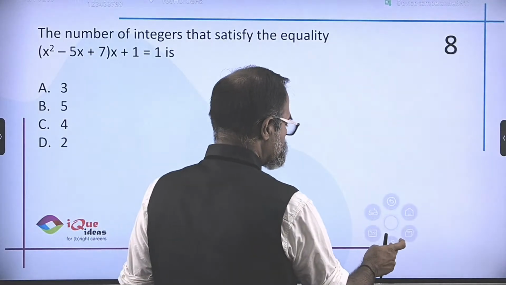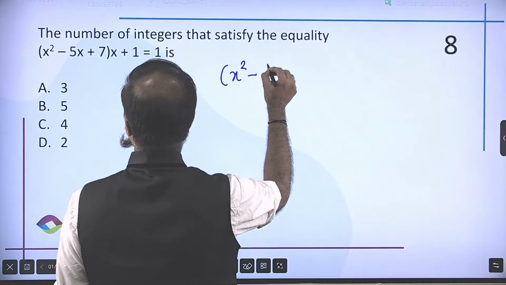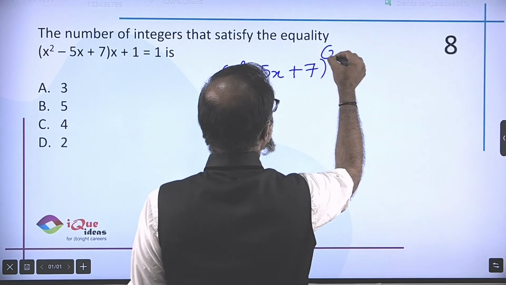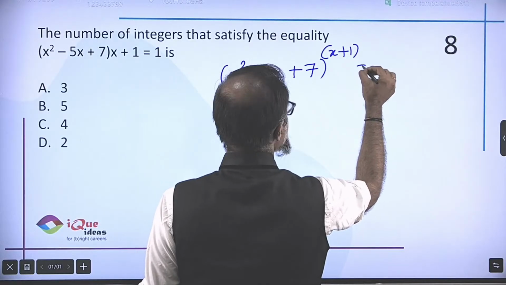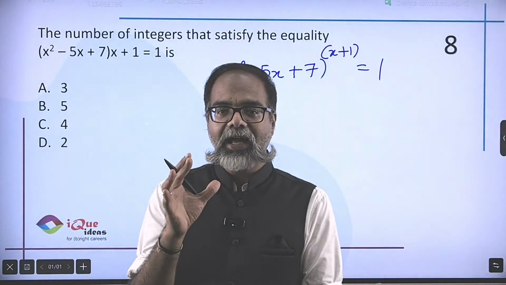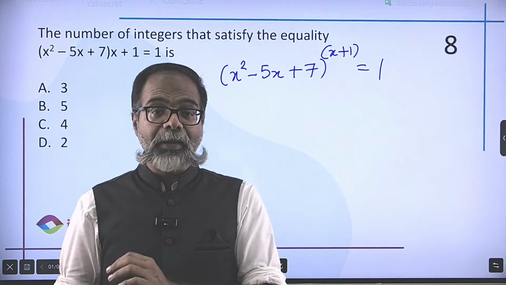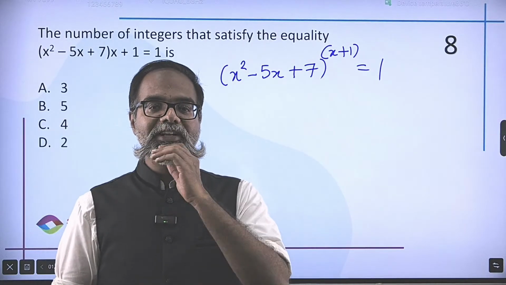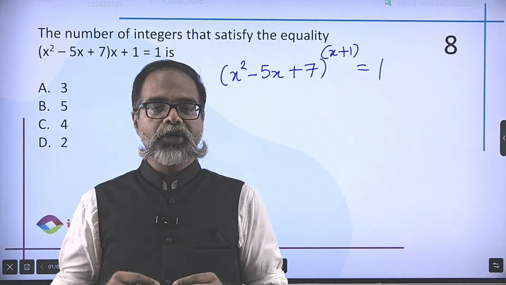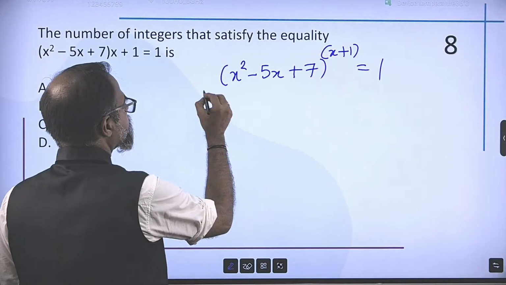What this question should look like, in my opinion, is x square minus 5x plus 7 raised to x plus 1 is 1. And the only reason why I thought of this is because I've seen a similar question in one of the IPM papers. So if it is x square minus 5x plus 7 raised to x plus 1 is equal to 1, then automatically I will think of 3 cases.